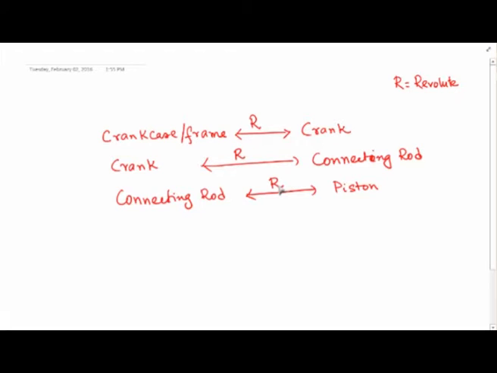So this is also going to be a revolute joint, but the last one, between the piston and the frame: the piston will not have rotary motion with respect to the frame, but it will have only a sliding motion, and that is why we will call this a P pair. So P is called prismatic or sliding pair. Okay.